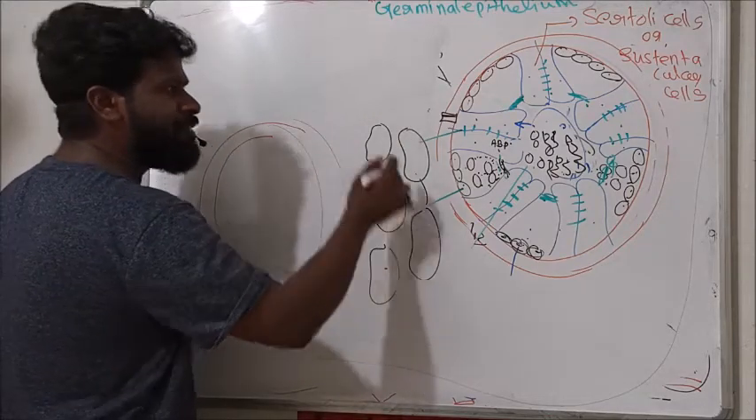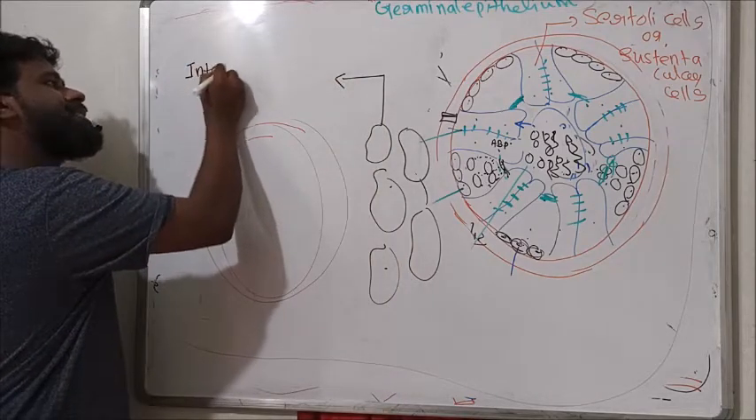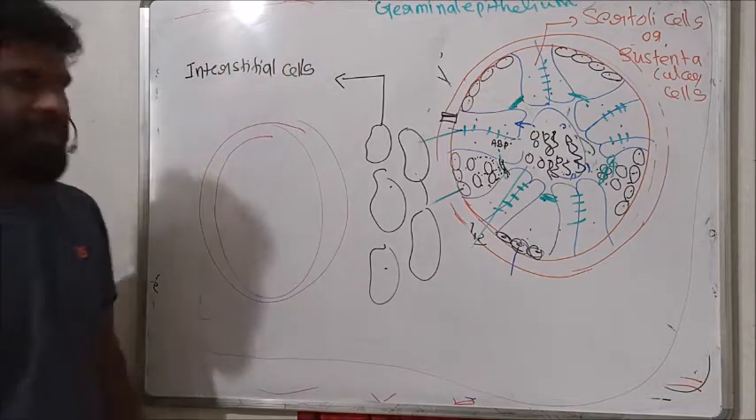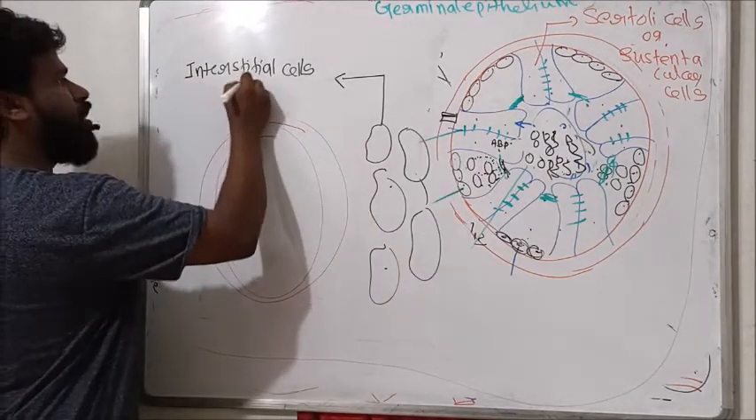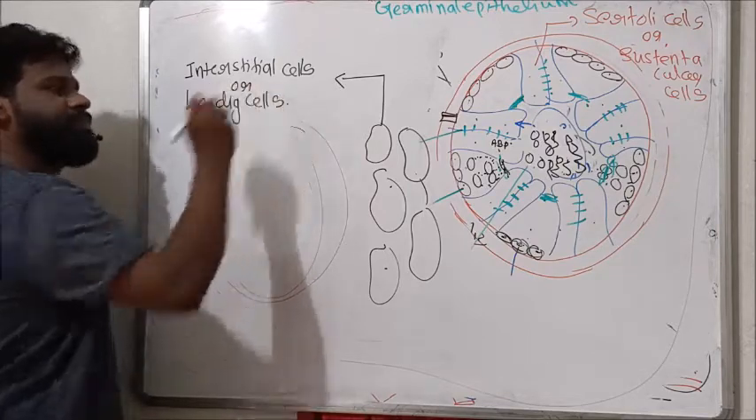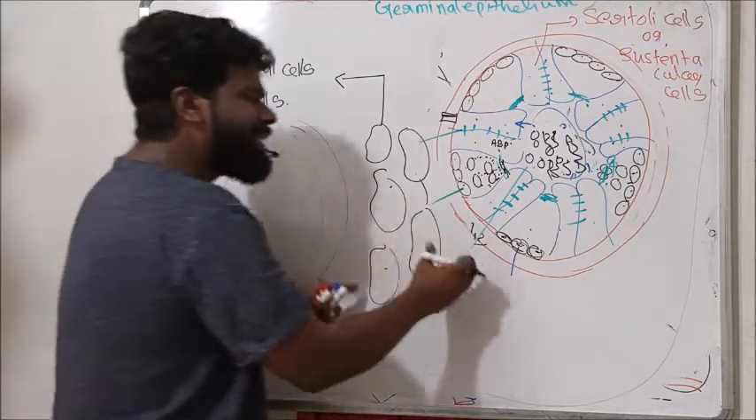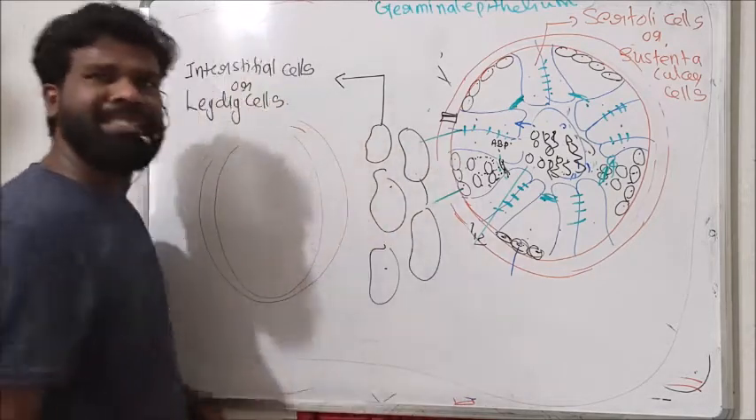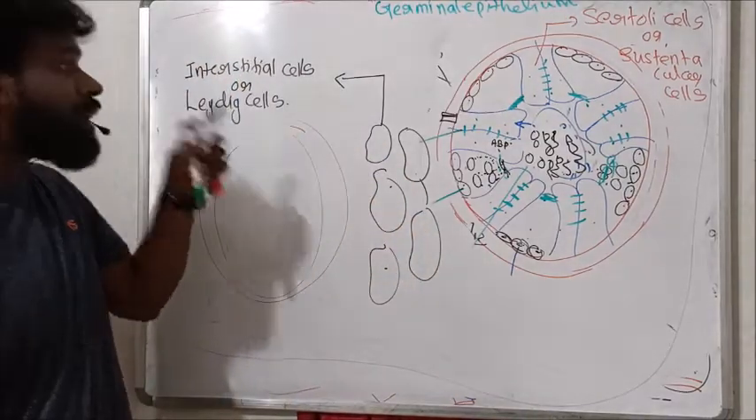The cells seen in between the seminiferous tubules are called interstitial cells or the Leydig cells. These are the cells present in the interstitial space. The interstitial space is the space between the seminiferous tubules, and the cells present in this interstitial space are called interstitial cells or Leydig cells.